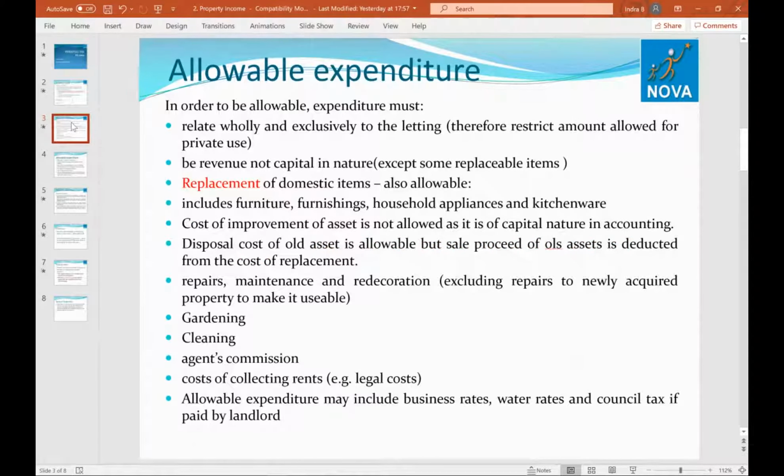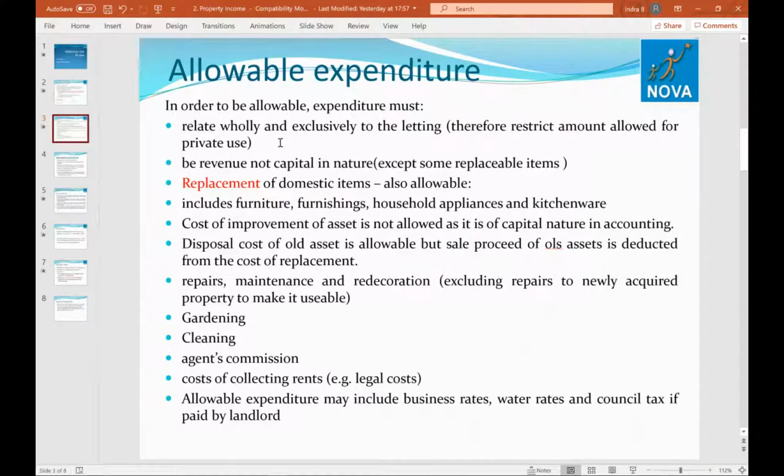So what are the allowable expenditures? When you have a property you are renting out, that is the income, but you may be spending to maintain that property. So there are allowable expenditures, and only after that do we get the rental income to be taxed. In order to be allowable, expenditure must relate wholly and exclusively to the letting. Therefore, the amount allowed for private use is restricted.